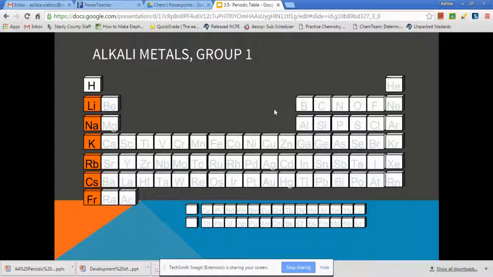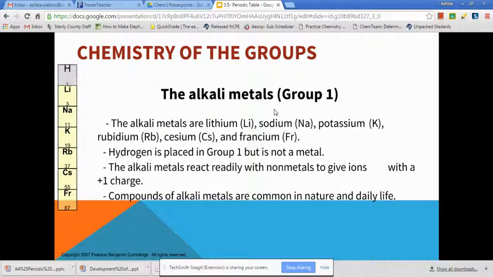So it looks like we're going to look at group 1A first, and these are called the alkali metals. Make sure you call it alkali and not alkaline, because those are two different groups on the periodic table. So your alkali metals are from lithium to francium, group 1A, and we know that they tend to give up their one valence electron, which would give them a +1 charge.